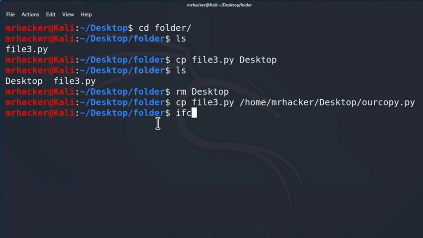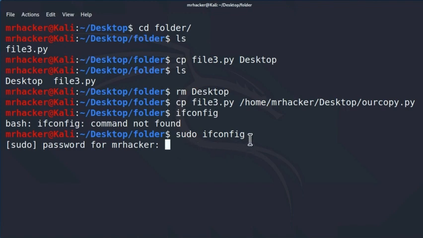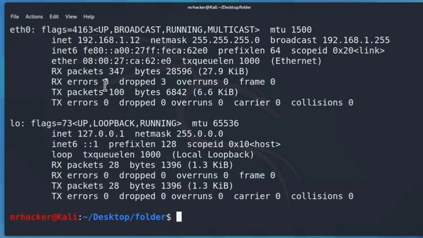If I run ifconfig, oops, we get command not found, so we must run sudo ifconfig, press enter, then we enter our password, and here I have a few interfaces.